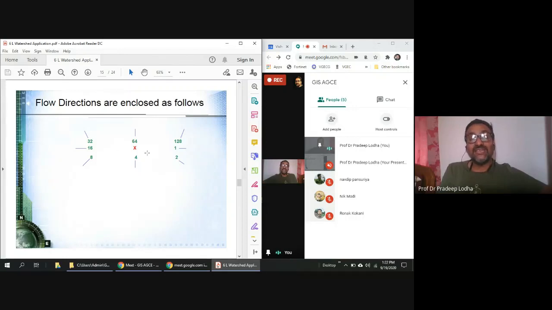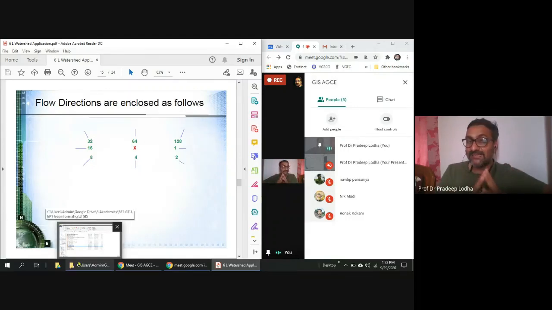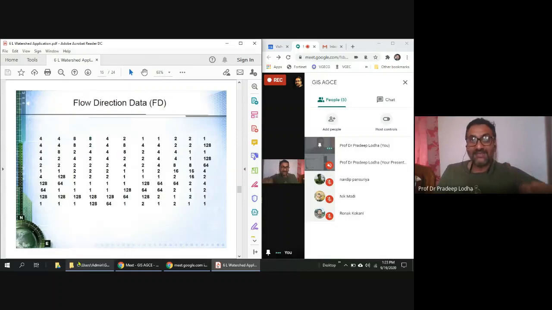So each cell is surrounded by 8 cells, and we give them directions. This direction is given 1, this direction is given 2, this direction is given 4, 8, 16, 32, 64, 128. Each cell should be mentioned with the direction in which it flows. So X is for cell X. Now look at this grid. We have taken a new grid. That earlier grid was 7 by 7, and this grid is 11 by 11. All the cells have RL values, and depending upon the RL values, we have marked in which direction each would flow.